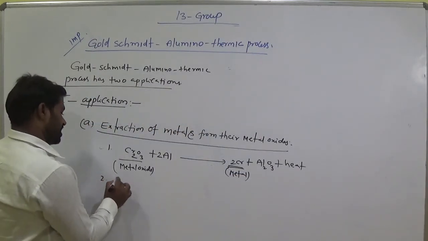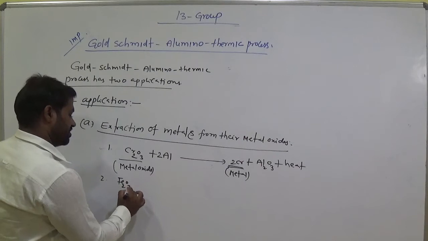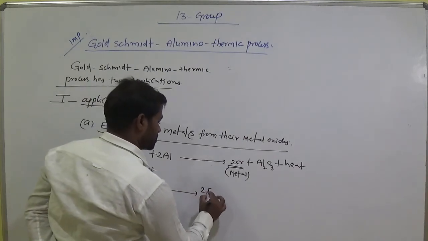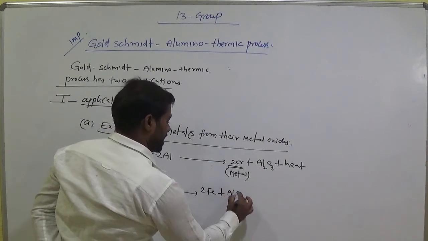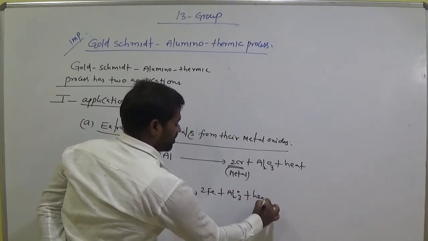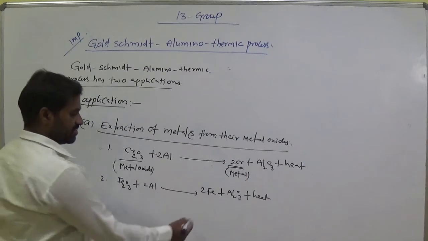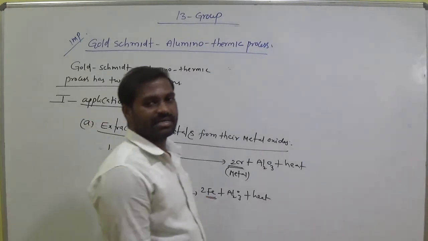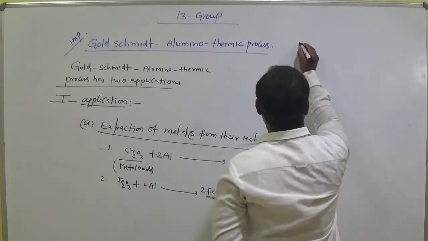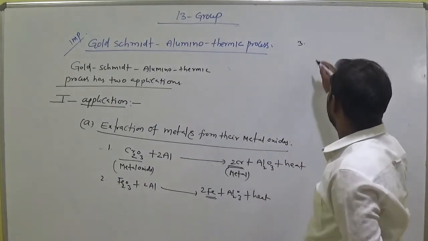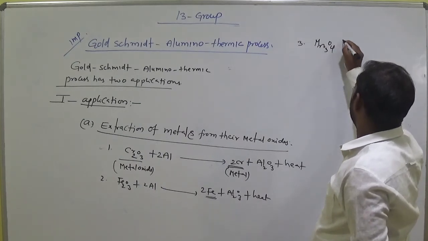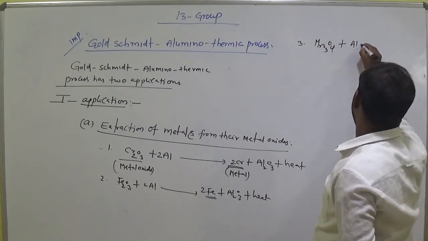And the second one, ferric oxide with aluminium, which gives 2 moles of iron, Al2O3 plus heat. Here we extract the iron. Extract means to get the pure metal. And the third one is Mn3O4 with aluminium.